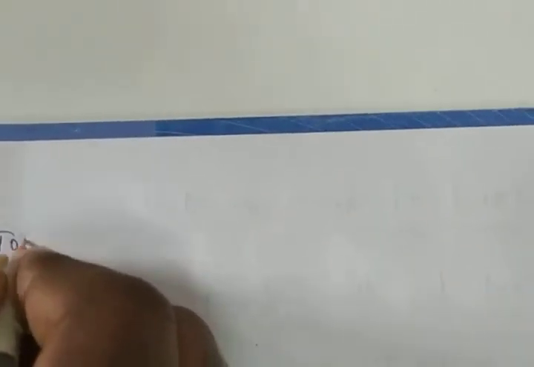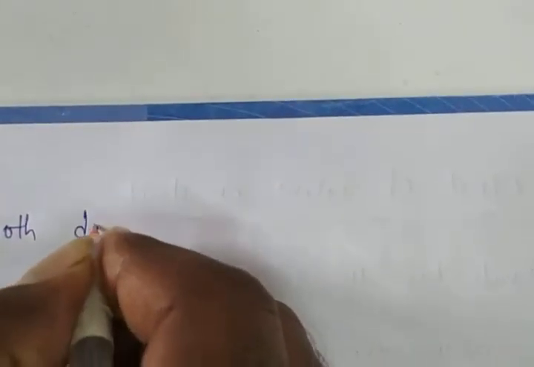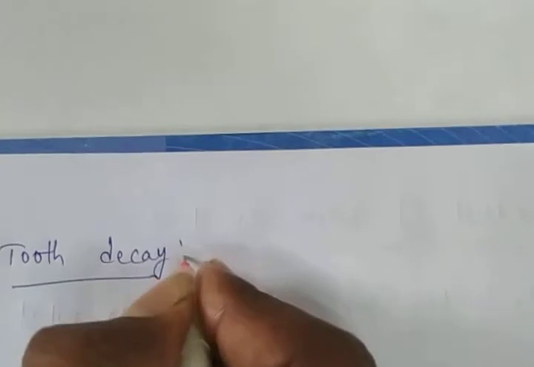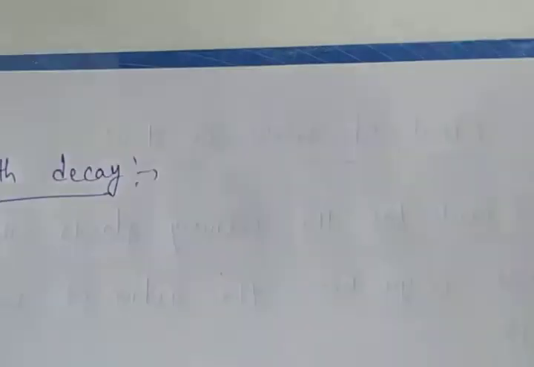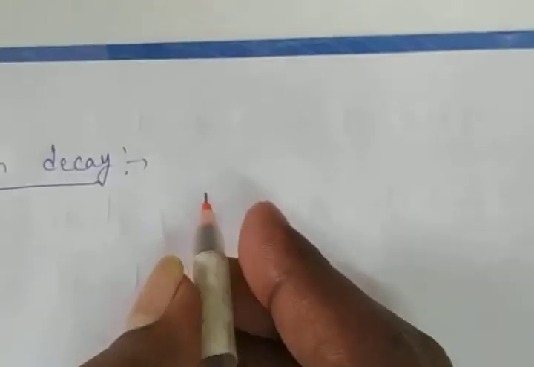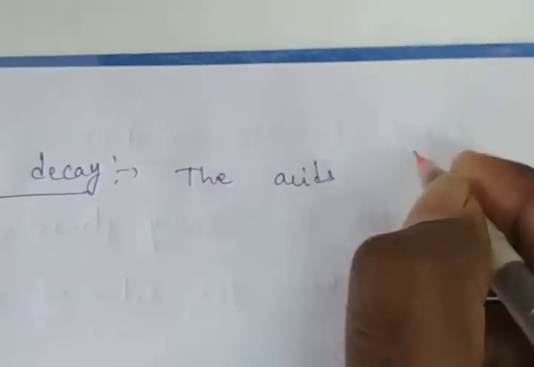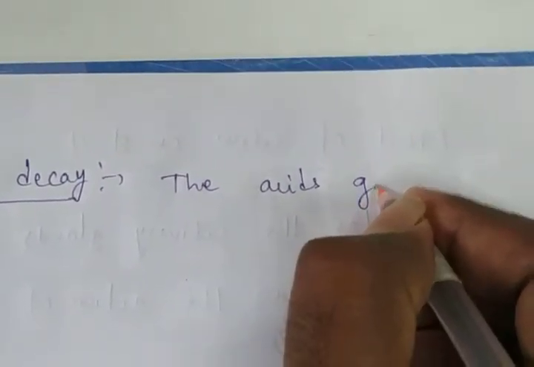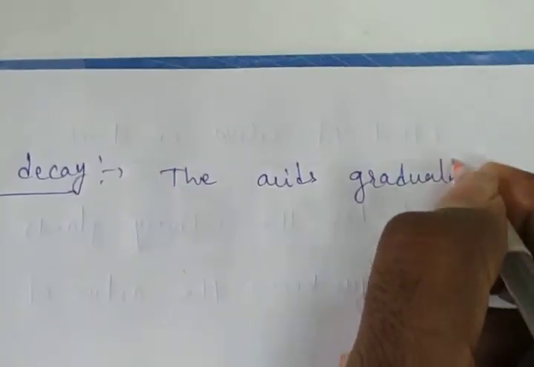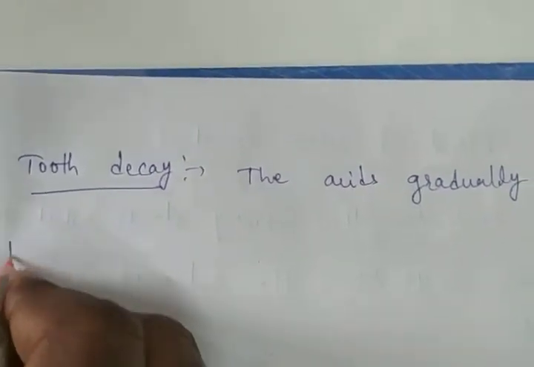Here, tooth decay. What is tooth decay? The acids gradually damage the teeth.